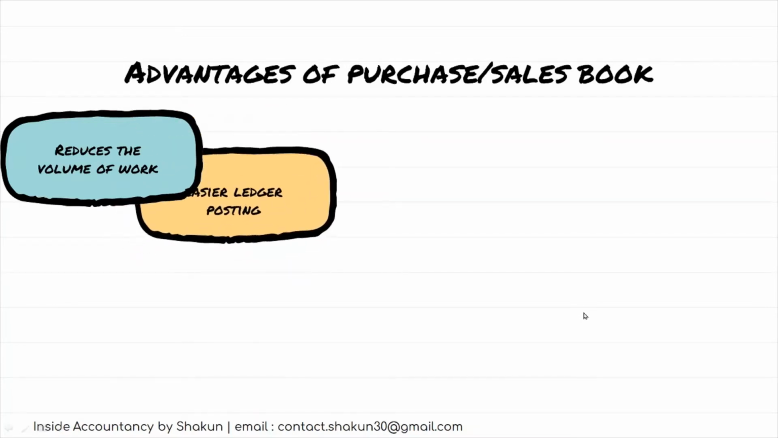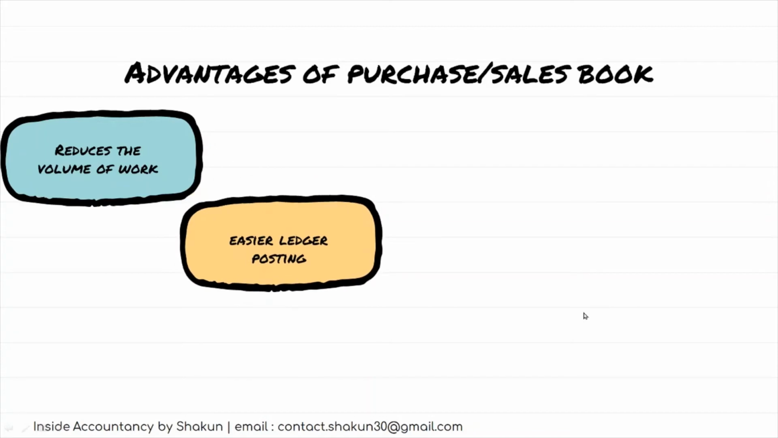Now, the second advantage is that ledger posting becomes very easy. Why? Because all the credit purchases are directly recorded in one book, or all the credit sales are directly recorded in one book, that is the purchase book or sales book. So ledger posting from these particular books can easily be made.